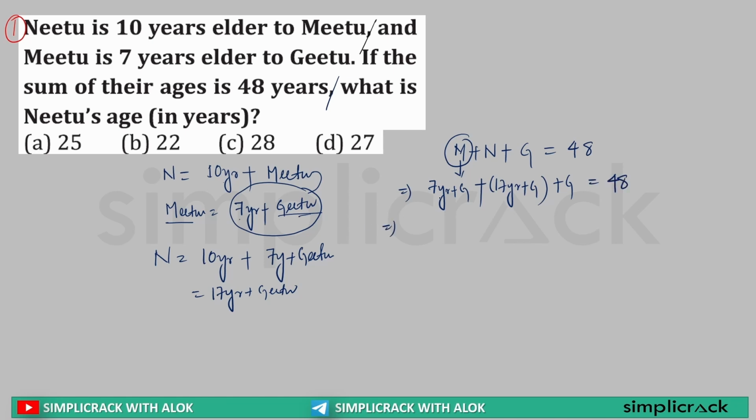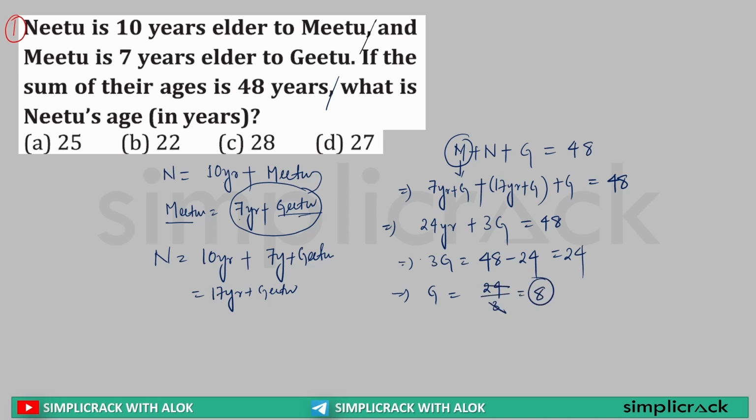Now 7 years plus 17 years is equal to 24 years. 1 Gitu, 2 Gitu, 3 Gitu. So 3 times Gitu's age is equal to 48 minus 24, that is equal to 24. So 1 times Gitu's age is 24 by 3, which is equal to 8, as 3 8s are 24.